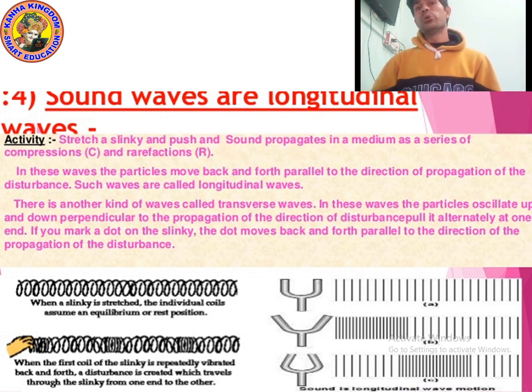If you mark a dot on a slinky, the dot moves back and forth. Or if you mark a dot on a tuning fork, the dot will also move alternately, back and forth, parallel to the direction of propagation of the disturbance. Okay, I hope you understood.